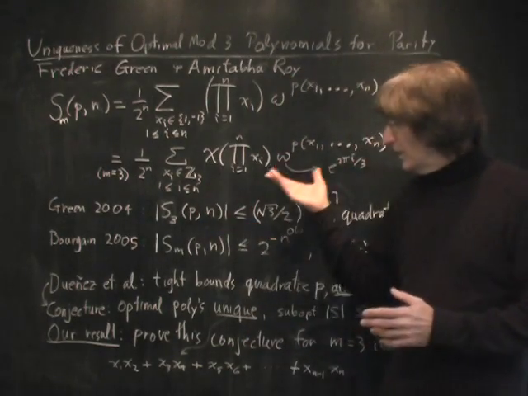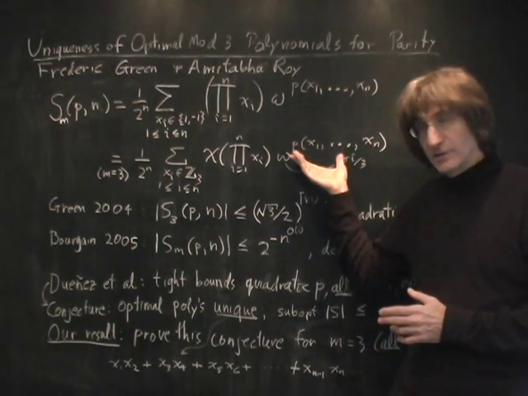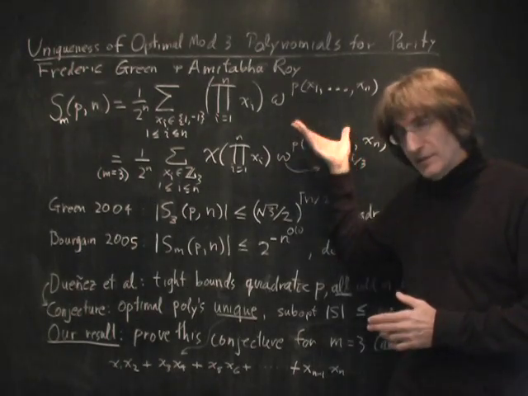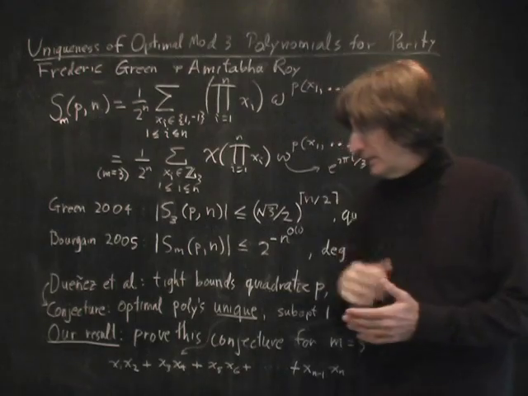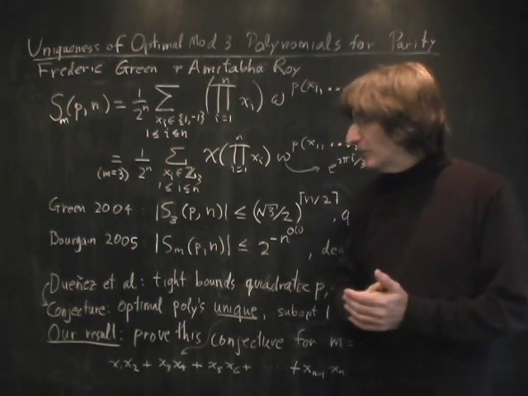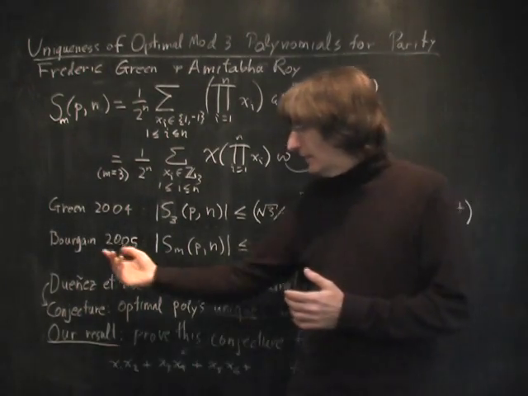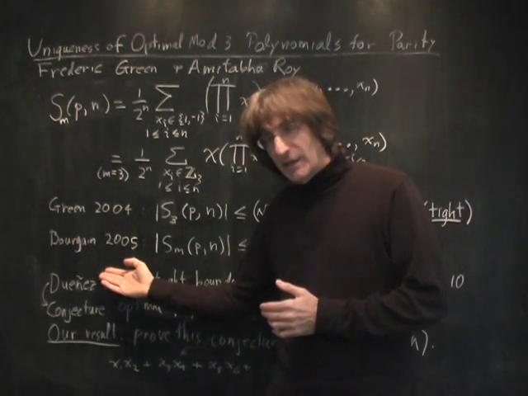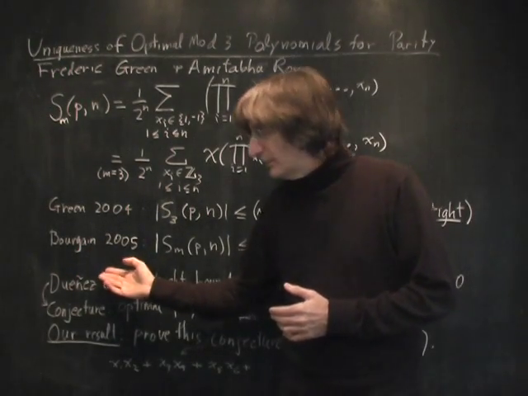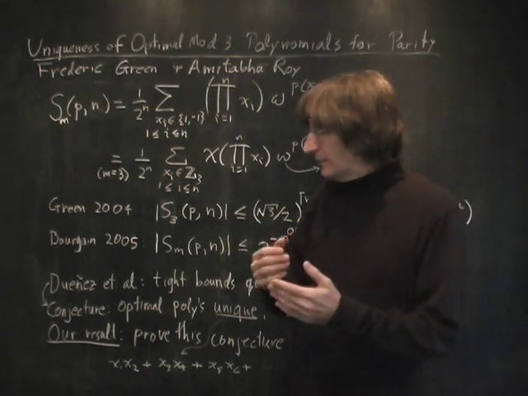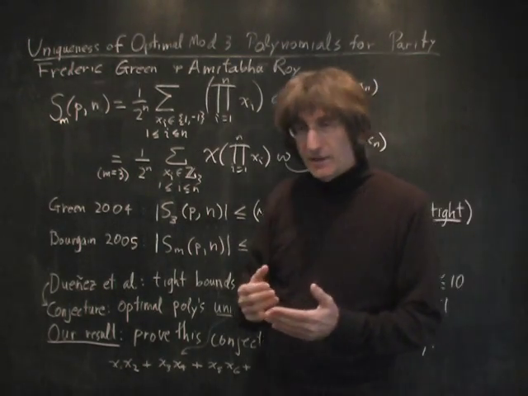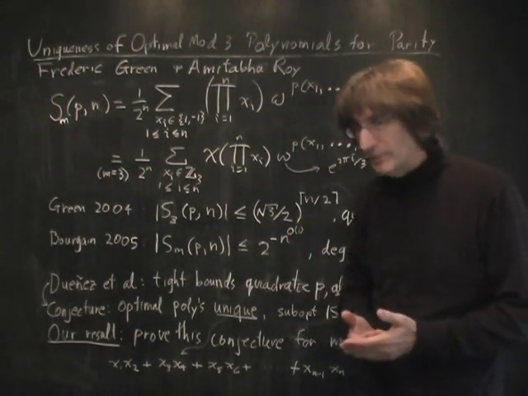However, we still don't know about our original belief that this polynomial can have degree log n to a power. And it doesn't seem that this technique will get us to higher degrees. So for this reason, we revisit the quadratic case in the interest of getting sharper techniques.